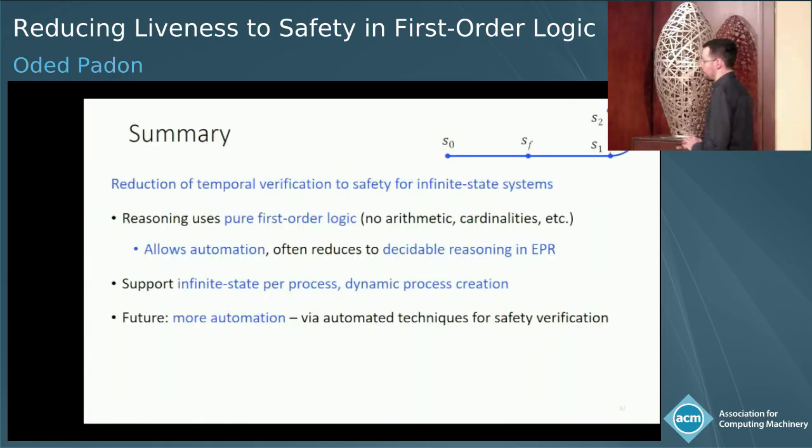And just to wrap up, we've seen a technique for using only first-order logic to prove liveness properties, and this is really surprising. First-order logic is usually considered weak, and in the future, we hope that this would allow more automation because we would be able to lift techniques for automated safety verification to prove liveness. So thank you for listening.